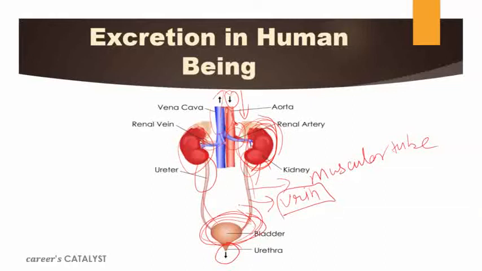This is also defined as a reservoir, because it helps to store the urine. Then we can release that urine outside the body via this urethra. The urethra is the opening because of which we are able to release this toxic material from our body.